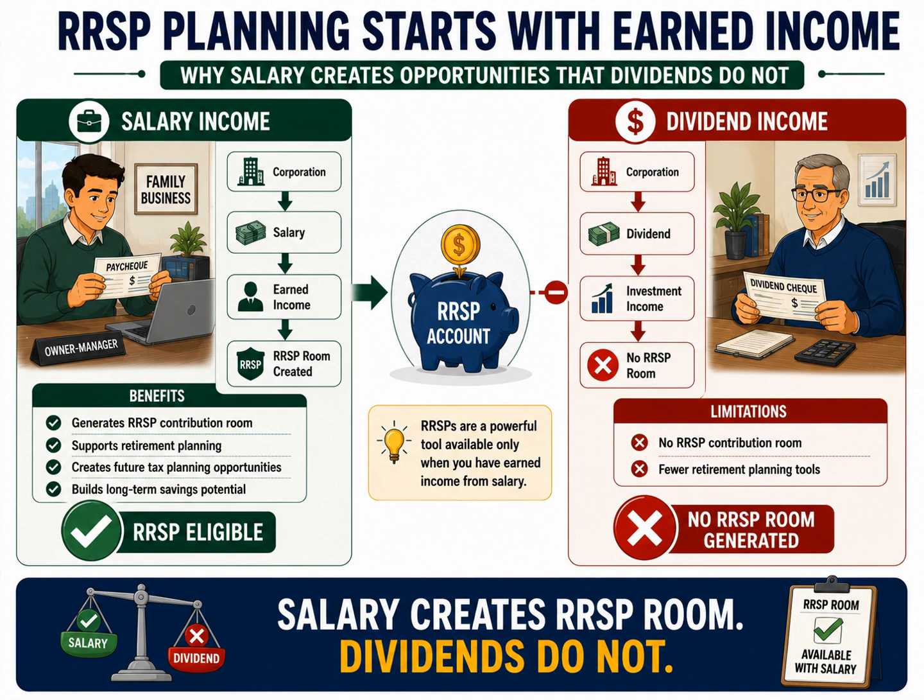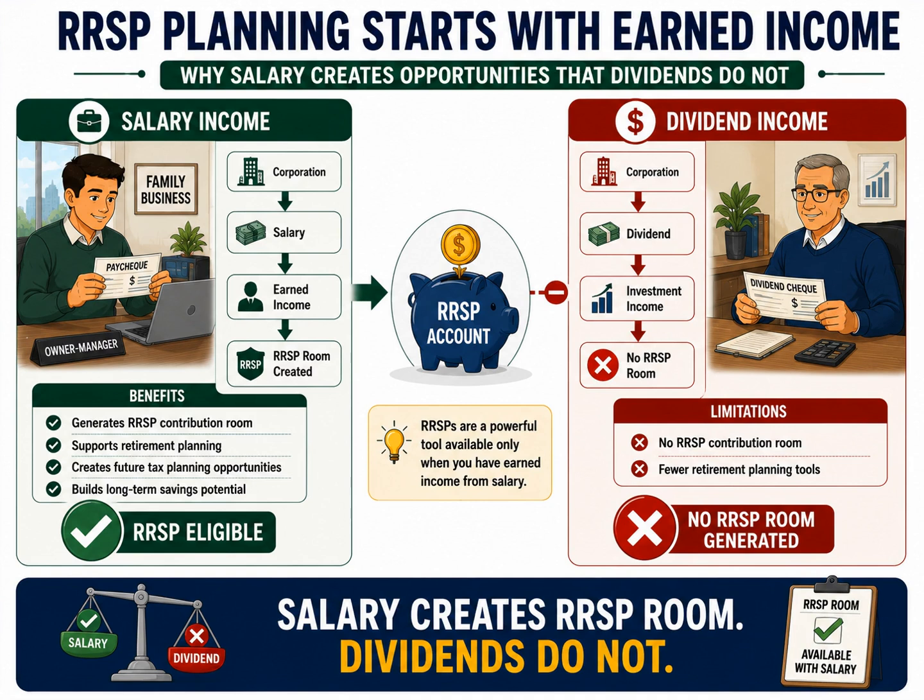Let's start with the left side of the slide. Here we see salary income. When an owner-manager receives salary from their corporation, that salary becomes earned income for tax purposes. And earned income creates RRSP contribution room. This is extremely important because RRSP room is not something that can be created automatically. It is earned over time through qualifying income sources.